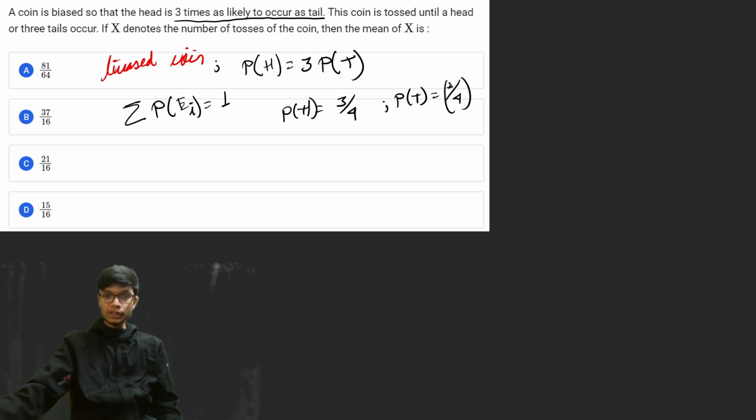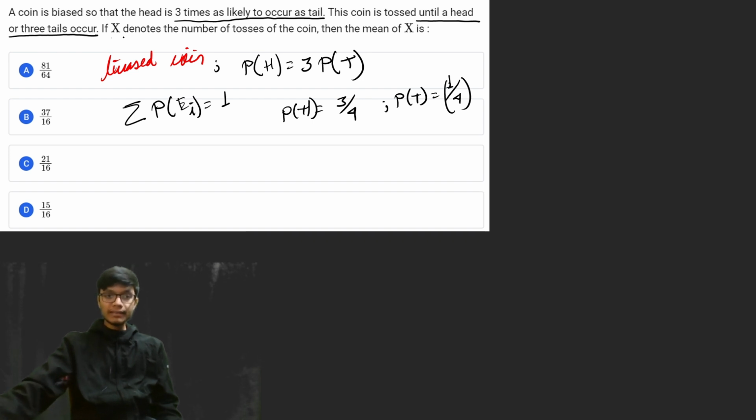Alright, so instead of an unbiased coin, this is a biased coin, which has a probability of getting a head as 3 by 4 and getting a tail as 1 by 4. Now it is said that this coin is tossed until a head or three tails occurs simultaneously.